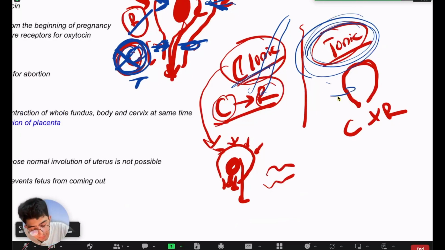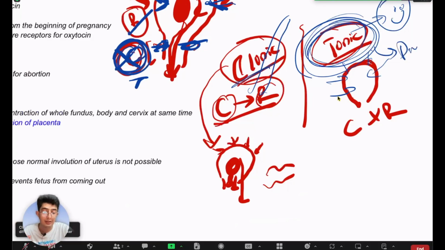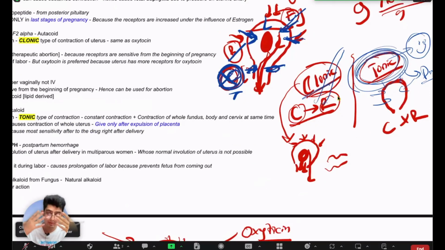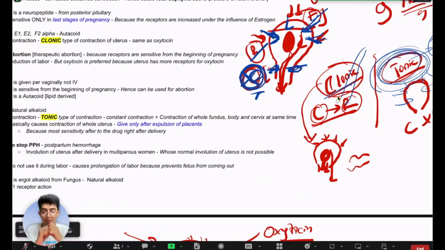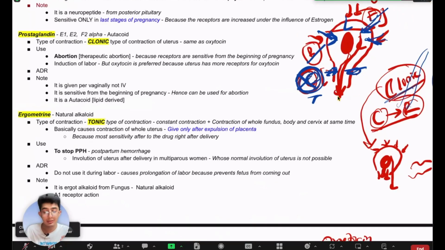So what's the benefit if there is tonic type of contraction? If there is tonic, severe, constant, persistent contraction, then like the normal physiology, it will compress all the blood vessels that were leaking in the uterine wall. So tonic type of contraction is actually good when the delivery process is done. After the delivery is done and the placenta has been expelled, if we give a high dose of oxytocin, it will lead to tonic contraction of the uterus. Because of this, all the bleeding blood vessels within the myometrium, or the uterine wall, are going to get compressed. So it will help prevent PPH, or stop the bleeding.